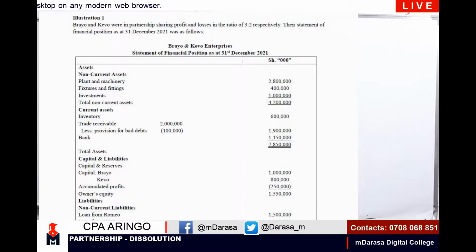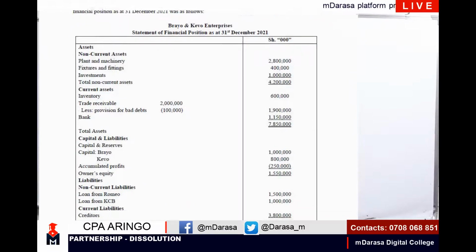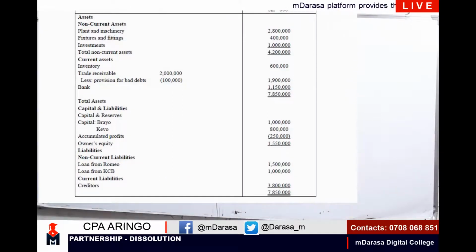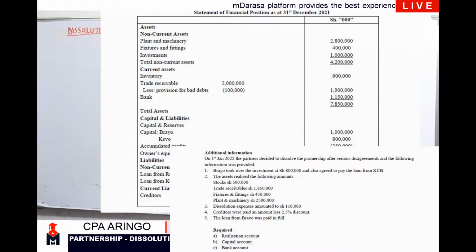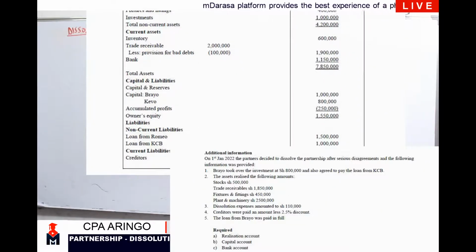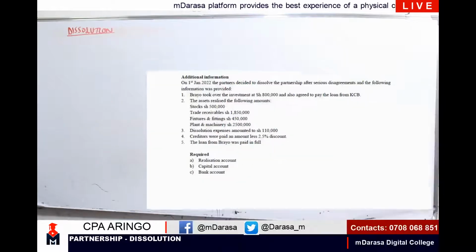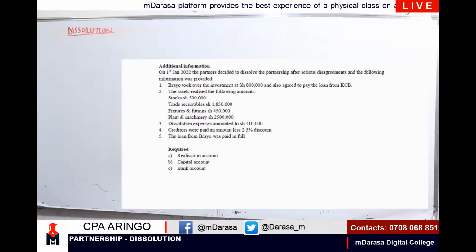Then we are told that Brayo and Kevo Enterprises statement of financial position as of 31st December 2021. I'm given these details where I'm having all our assets, and we have our current assets as well as capital and liabilities as well. Then in addition to that, again, these are what you're told in our additional information.